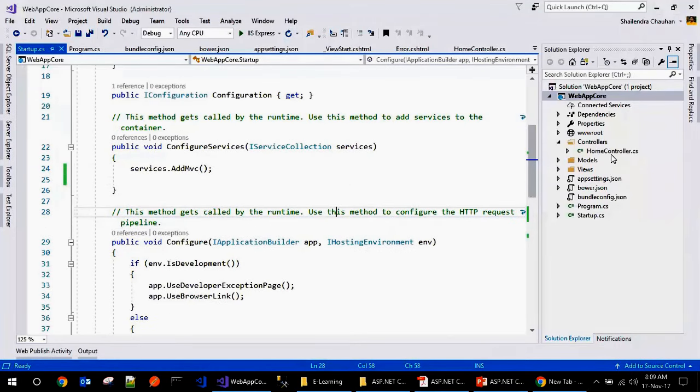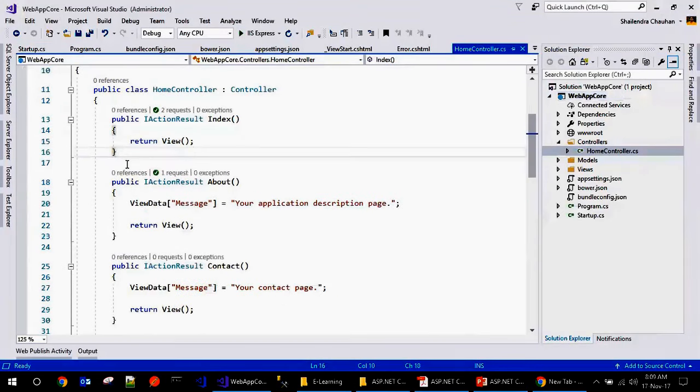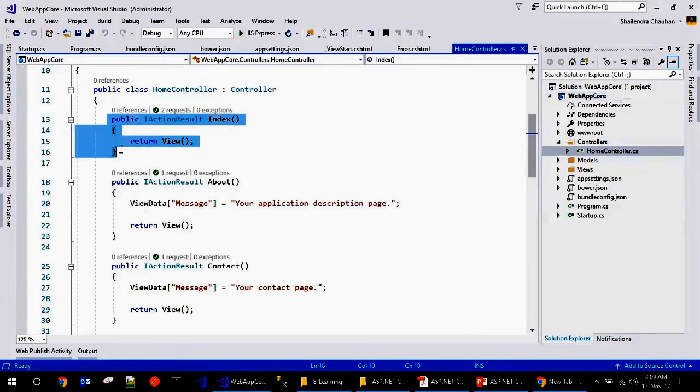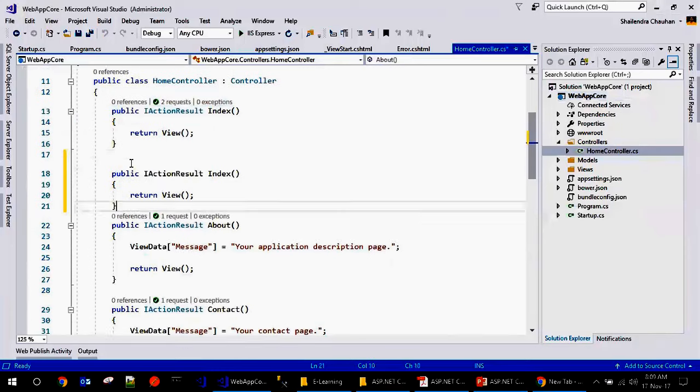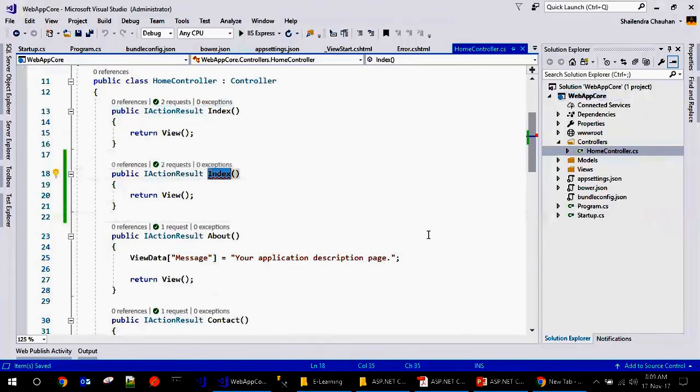And if you're talking about the tag helper, so let's see, I can create an action method here. So this is my action method, and I can put here Login. For the login, I can add a view.